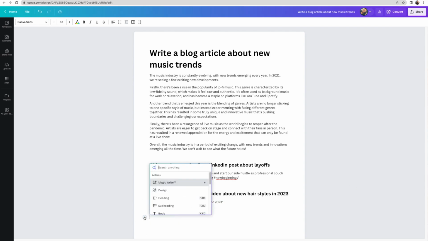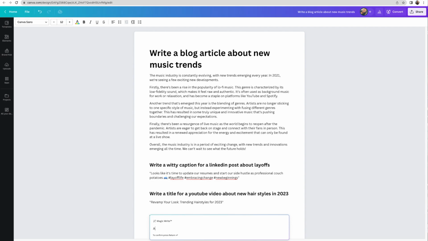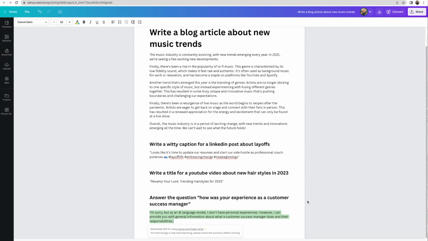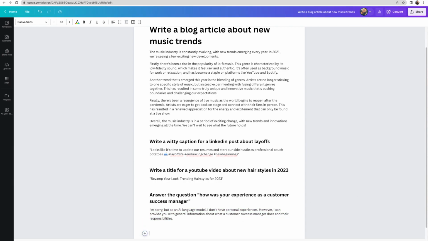So as we all know, AI is not an actual person, so it can't answer specific questions about personal experience, but it can answer questions when put in quotation marks. So here I'm showing you an example of it apologizing for not being able to answer my question, but offering me another solution.